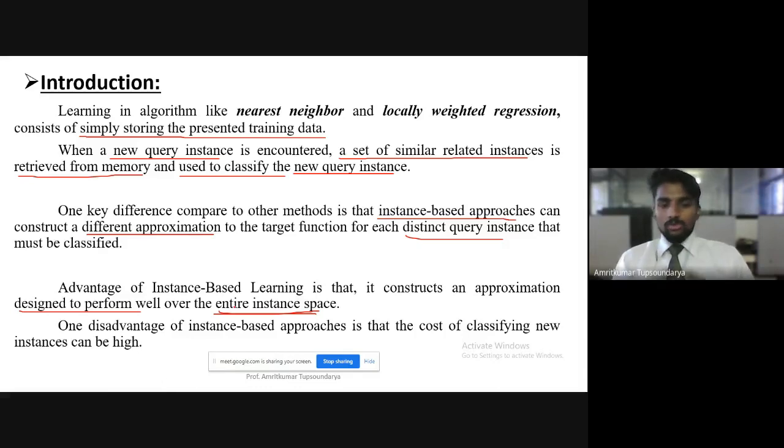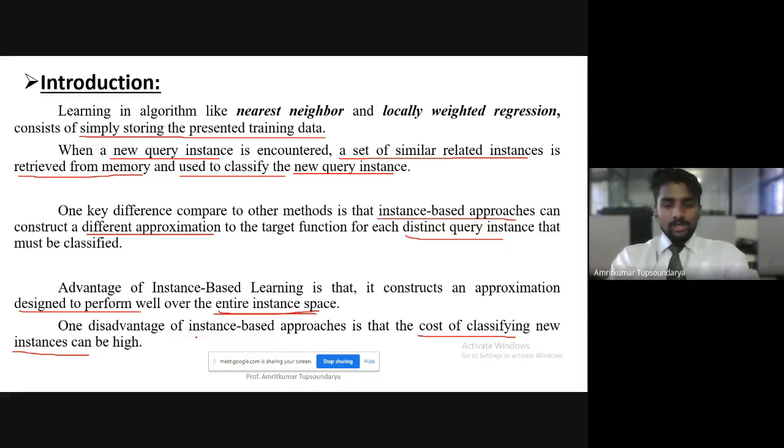The disadvantage of instance-based learning is that the cost of classification is very high. Why is the cost of classifying new instances very high? Because, as the name suggests, it is instance-based. So the number of instances that we have determines the number of classifications that we need to carry out. So the total cost of classifying those new instances increases. That's why it acts as one of the disadvantages of instance-based learning: the cost of classifying newly encountered instances is a little high compared to the other methods that we have seen so far.